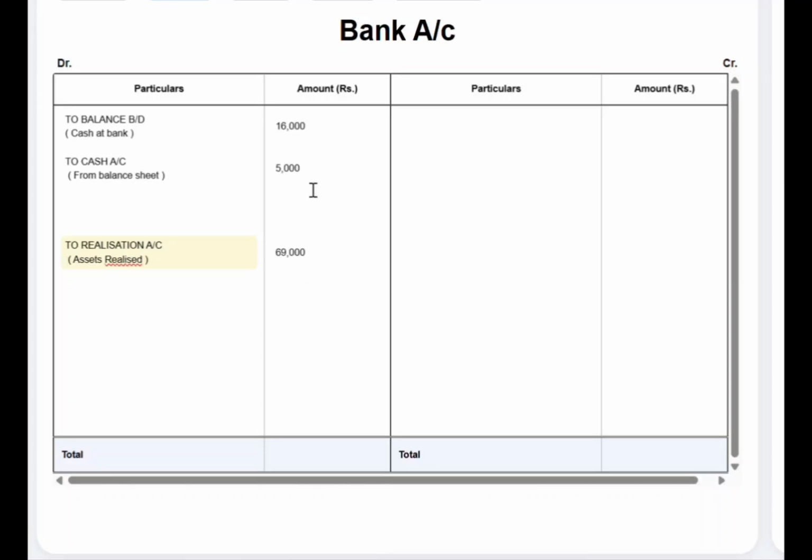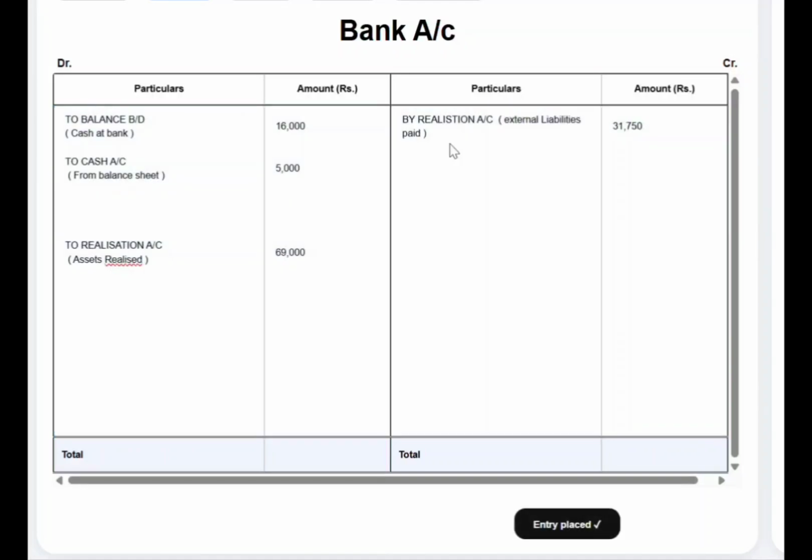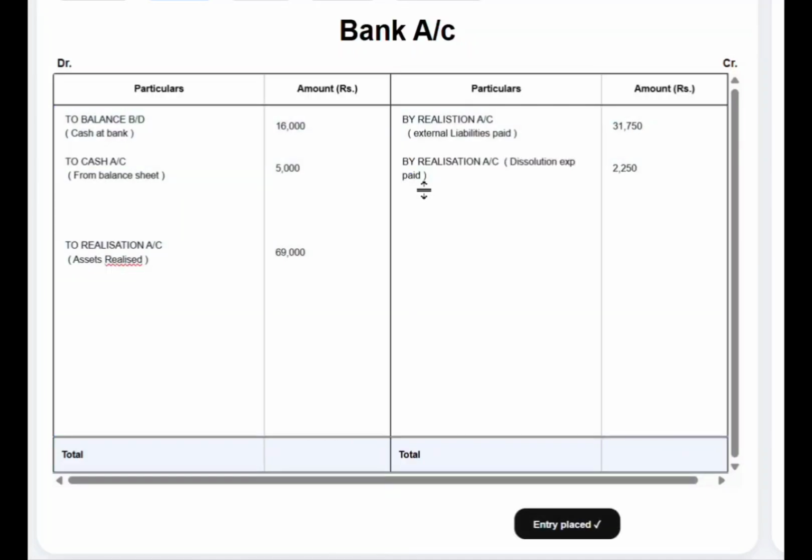Now we have to make all the payments. So first we have to pay the external liabilities "By realization account". The total of all the external liabilities we had paid should be transferred from the realization account to the bank account, that is 31,750. Next, we have to pay the dissolution expenses, which we have also debited in the realization account. So bring it from the realization to the bank account as "By realization account, dissolution expenses paid", 2,250 on the credit side of the bank account.